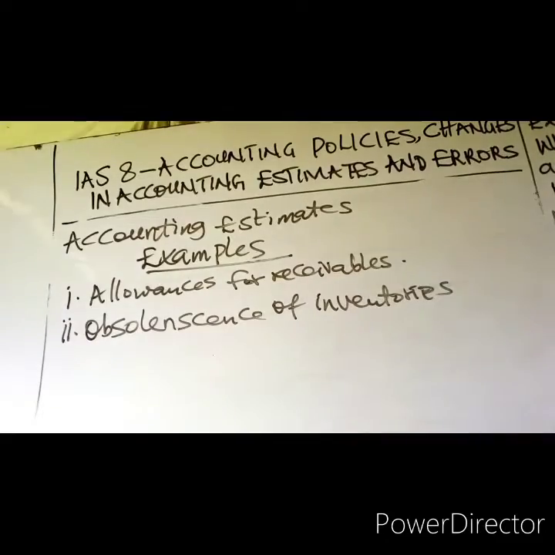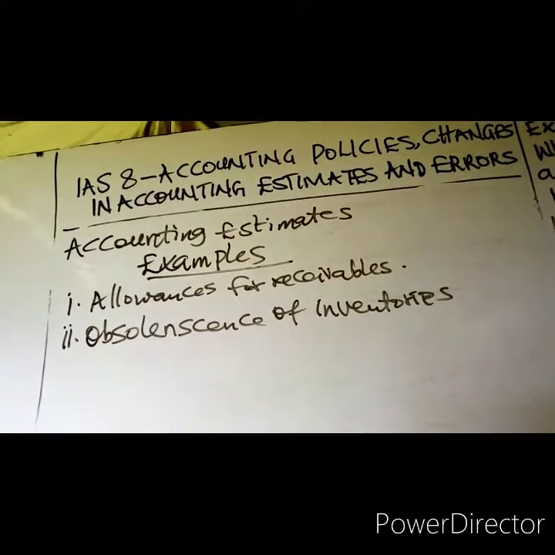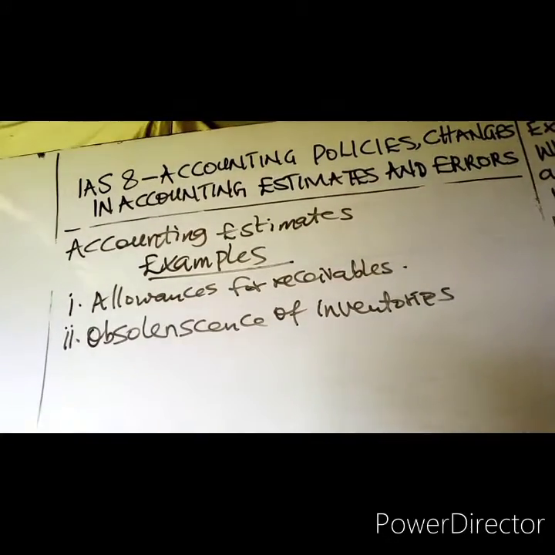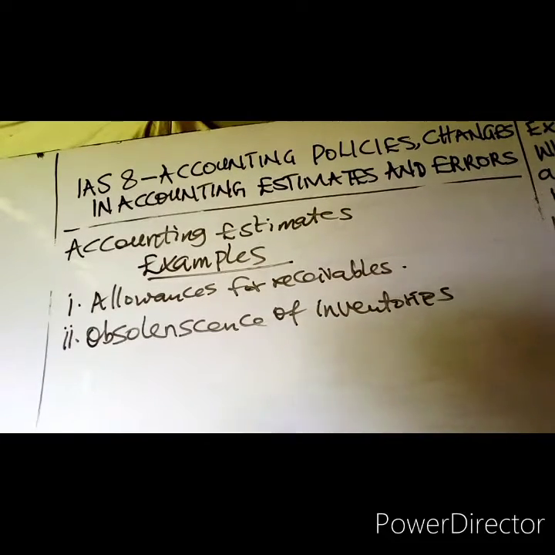Obsolescence of inventories. Then we have change in useful economic life of property, plant, and equipment.